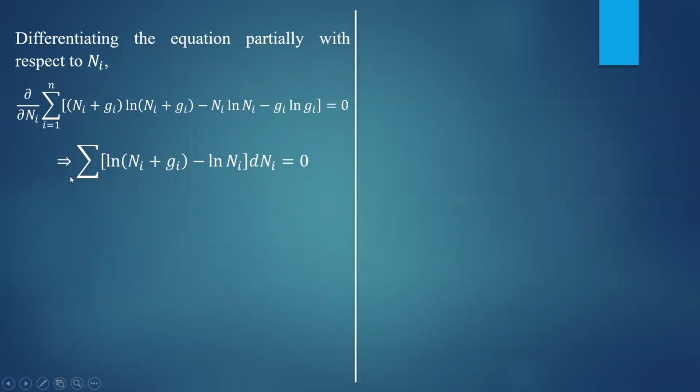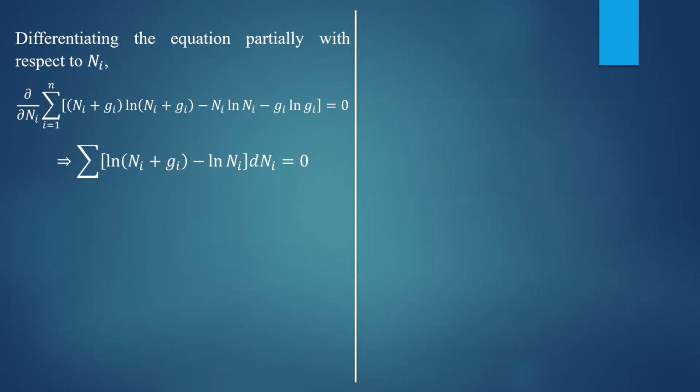That is the expression for dou by dou ni of ln omega. One step I have skipped: basically, you will get one term plus 1, and corresponding to this, you will get one term minus 1. Plus 1 minus 1 gets cancelled, and you are left with this one. For the derivative of ni ln ni, you have to apply the product rule of differentiation. The first term is ni, the second term is ln ni.